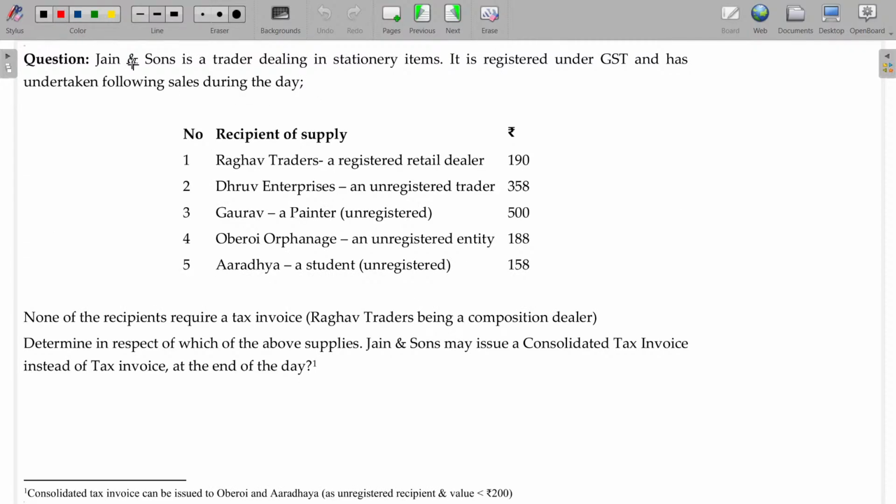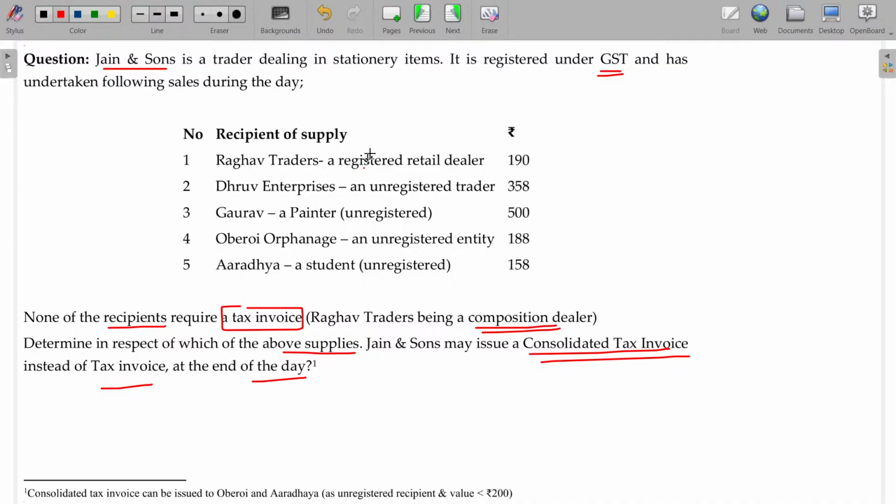Now, Jain and Sons is a trader dealing in stationery items. It is registered under GST and has undertaken the following sales during the year. None of the recipients required a tax invoice. Raghav Trader is a composition dealer. Determine in respect of which of the above supplies Jain and Sons may issue a consolidated tax invoice instead of a tax invoice at the end of the day.